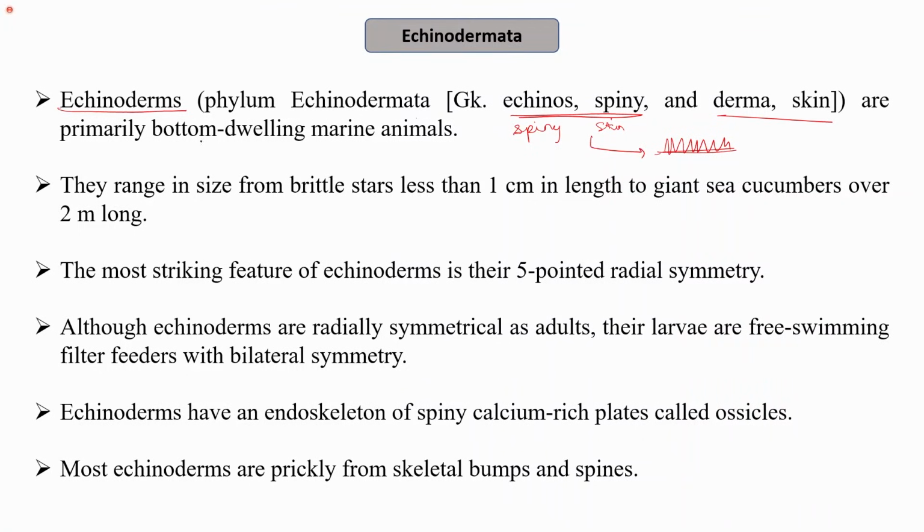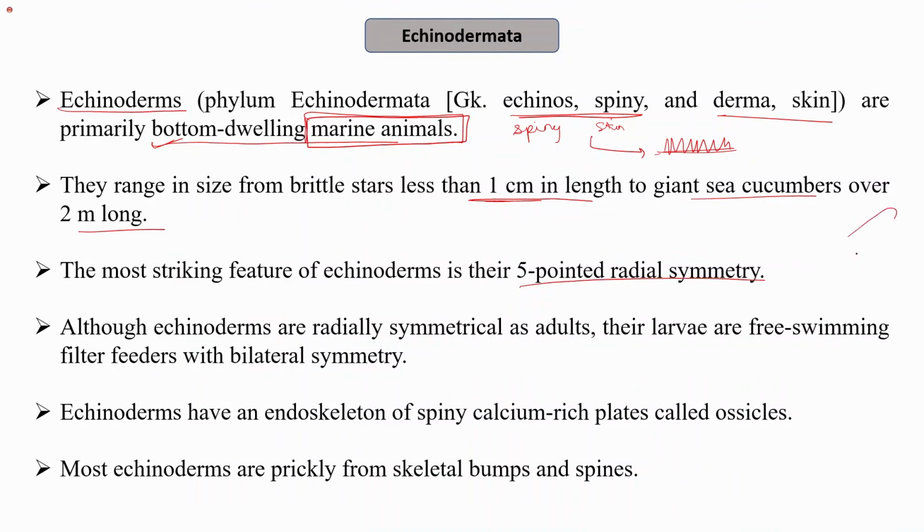They are primarily bottom dwelling marine animals. All the echinoderms are marine animals, and most of them are bottom dwelling, that is, they dwell at the bottom of the ocean. They range in size from brittle stars, which can be less than 1 centimeter in length, to giant sea cucumbers that can be over 2 meters long. The most striking feature of echinoderms is their 5-pointed radial symmetry.